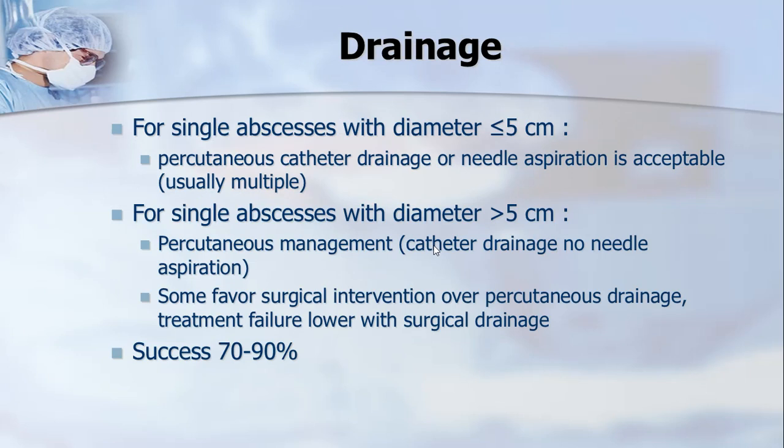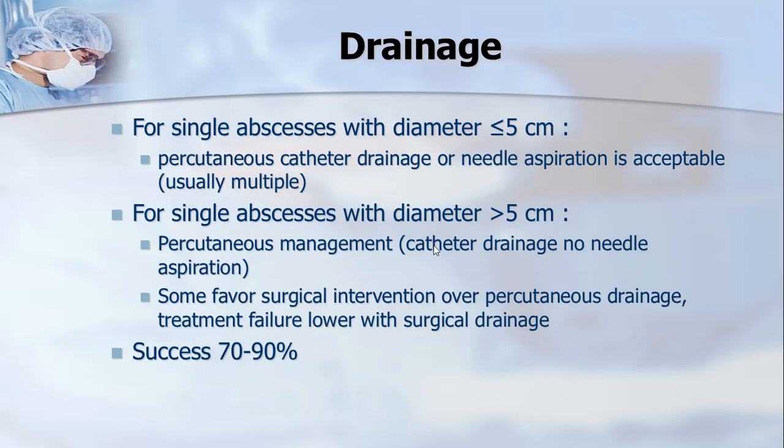Now the important aspect: how do we drain the pus from that space, the liver abscess? For a single abscess with a smaller diameter, like 5 centimeter is the cutoff, less than 5 centimeter, usually they have a better prognosis, and percutaneous drainage or needle aspiration is more acceptable.